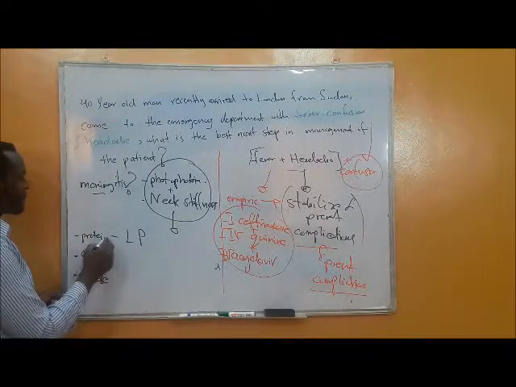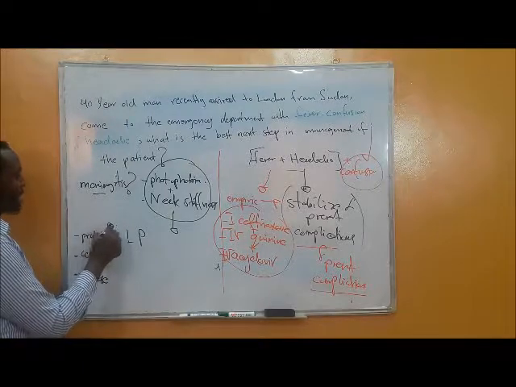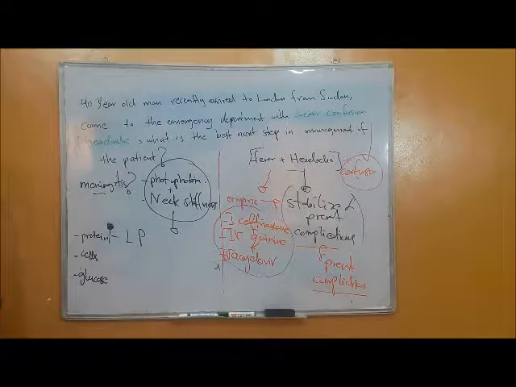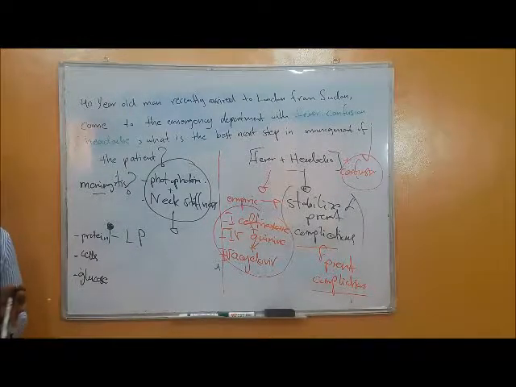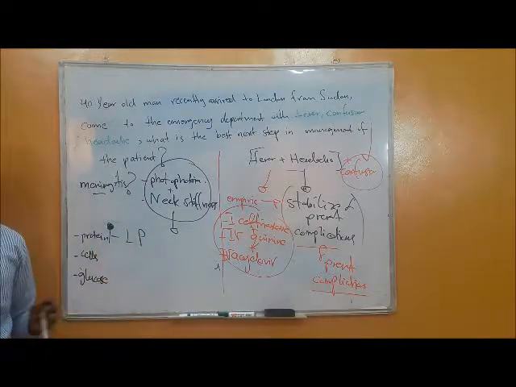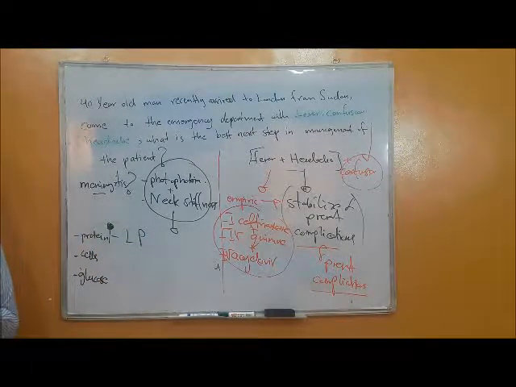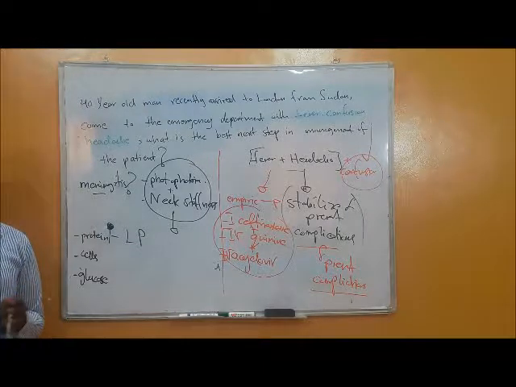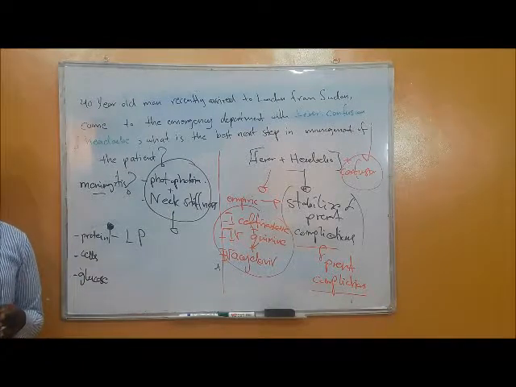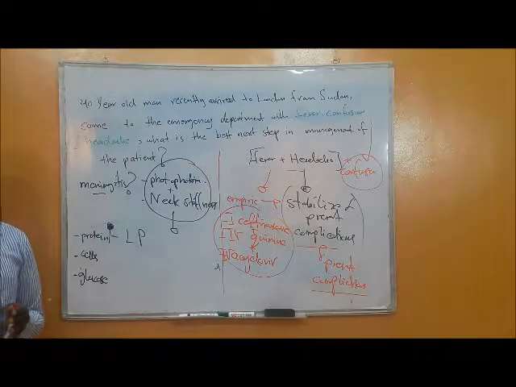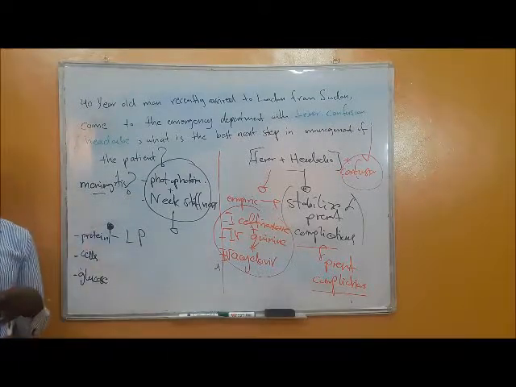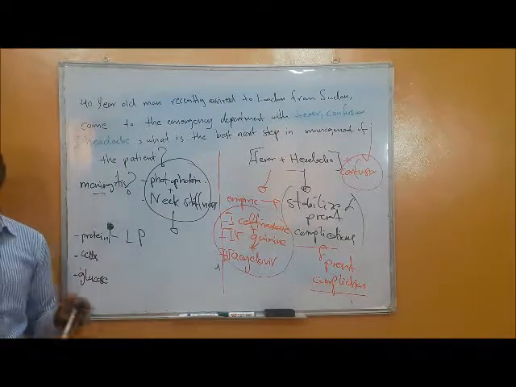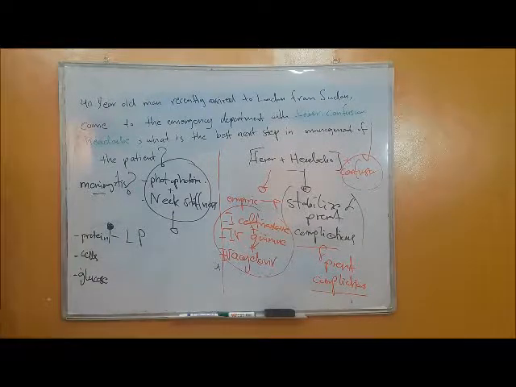If the patient has a very high protein, this is highly suspicious of bacterial meningitis, but it's not that specific. The level of the protein also increases in viral meningitis, but it increases much more in bacterial meningitis. For the cells, if I have neutrophilia, a high neutrophil count in the CSF, this will raise a suspicion of bacterial meningitis. If we have lymphocytes, this will raise a suspicion of lymphocytic viral meningitis, or if the patient has a chronic illness such as chronic cough, this can raise the suspicion of tuberculous meningitis, especially if the patient is immunosuppressed or immunocompromised.